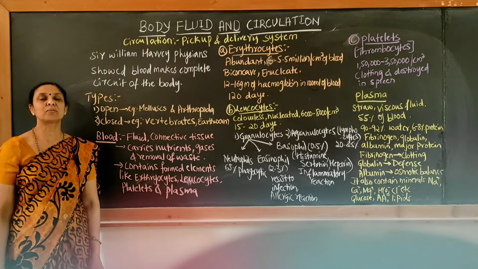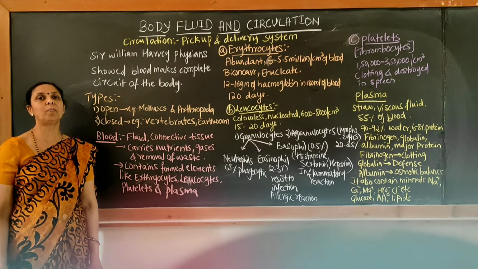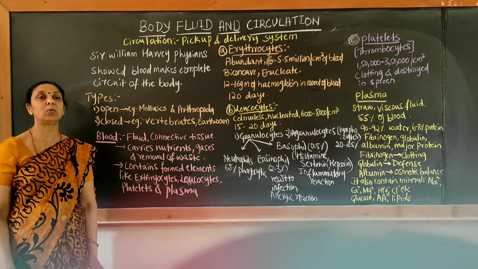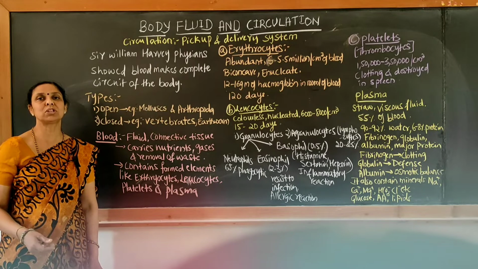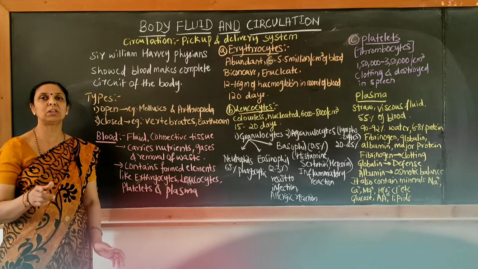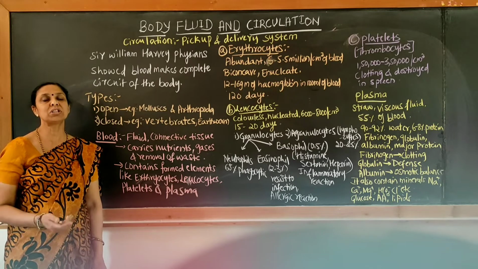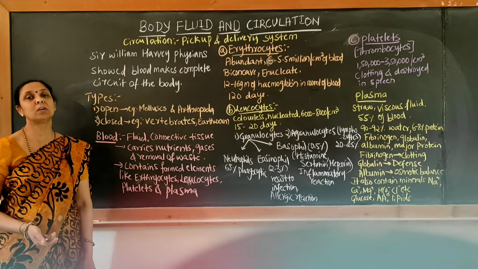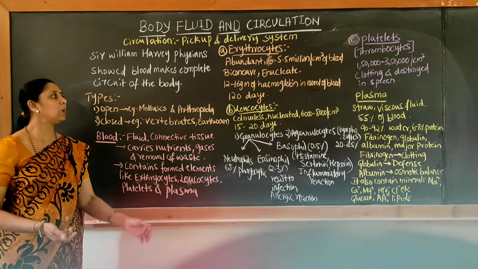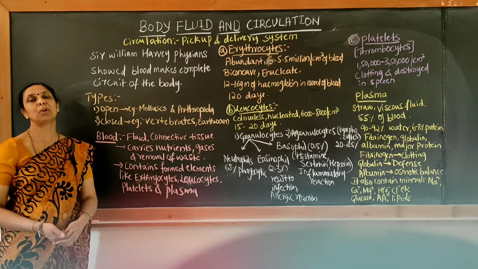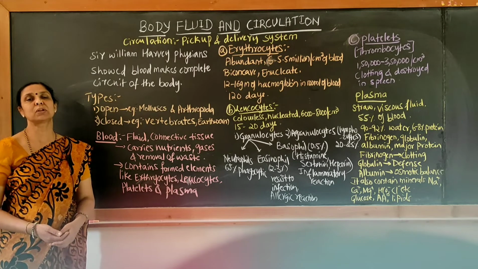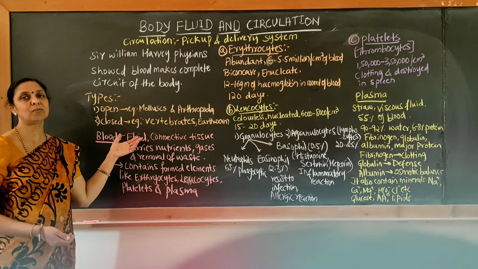Open type of circulation is nothing but the flow of blood within the body cavity. They don't have specific vessels. Vessels are totally absent. Whatever fluid is present will be circulated within the body systems. The best examples for the open type of circulation are from the phylum Mollusca as well as the phylum Arthropoda.